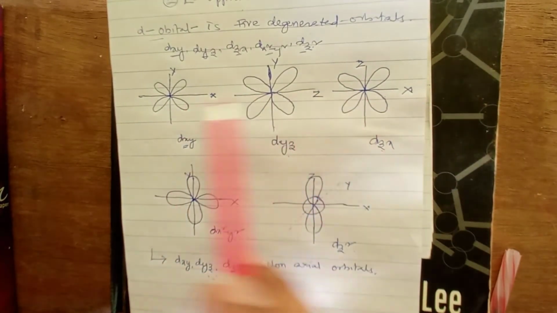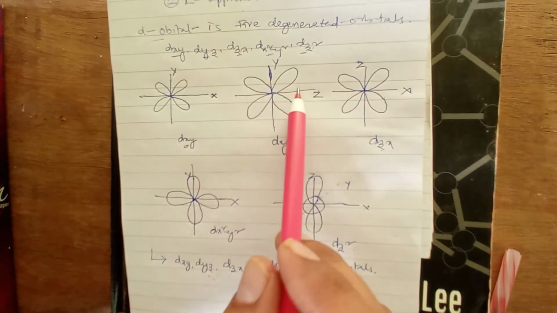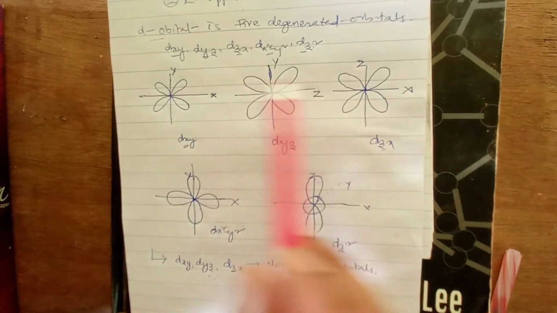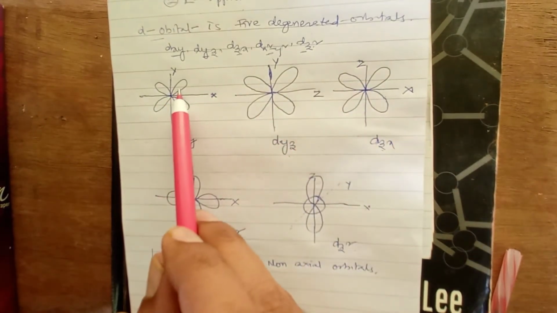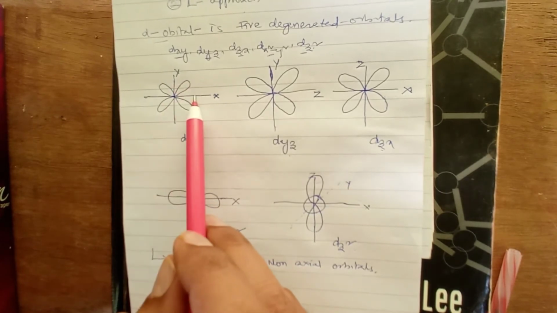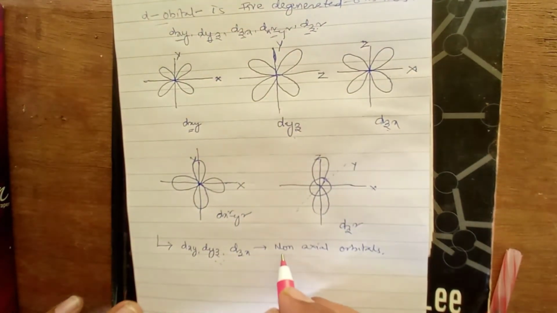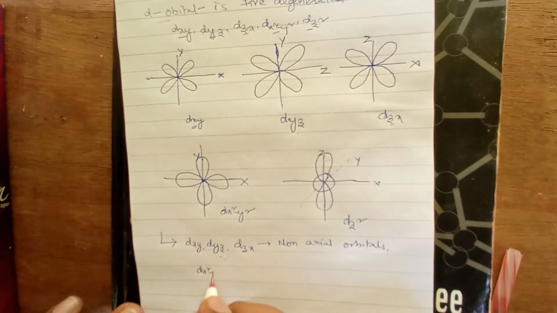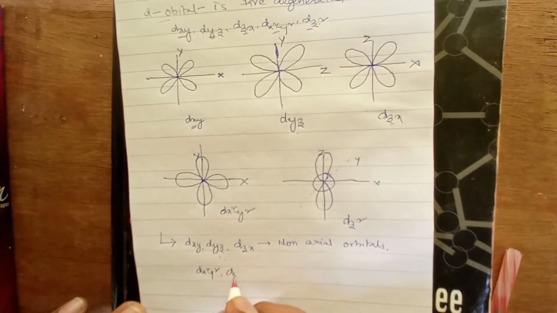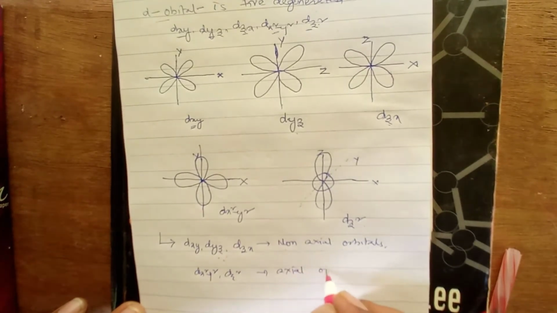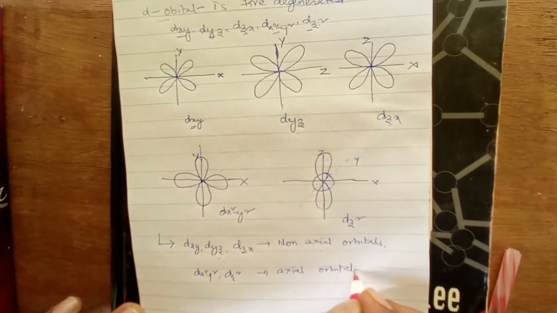Look, all these three orbitals have lobes in between the coordination axes. Any one lobe you consider for these three orbitals, they are occupying the space in between the coordination axes. So they are said to be non-axial orbitals, whereas dx square minus y square and dz square are called axial orbitals. Axial orbitals. Why?